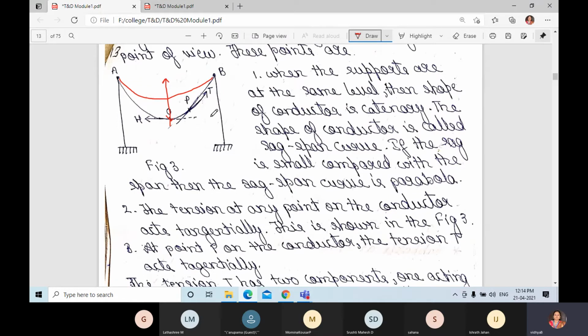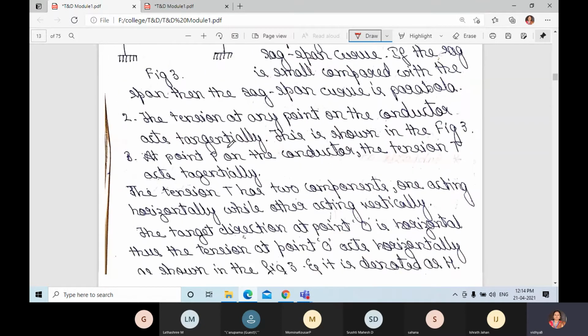Next, at point P on the conductor, the tension T acts tangentially. Here the tension T has two components, one horizontal and one vertical. Here you can observe which is acting horizontally and which is acting vertically.